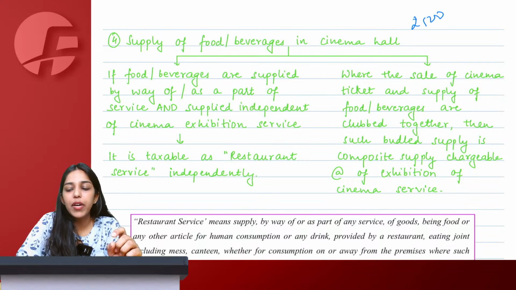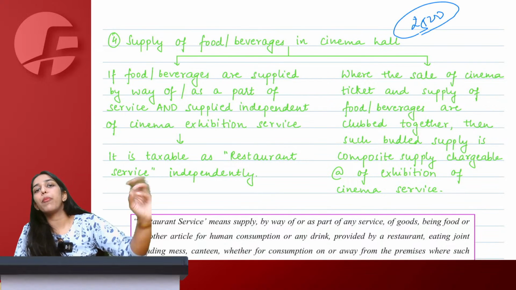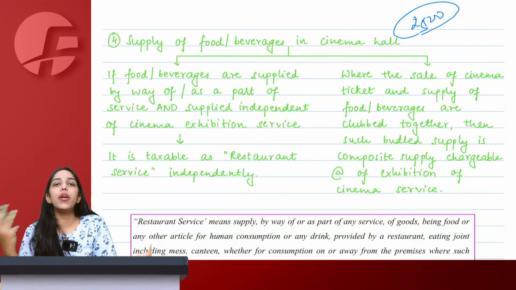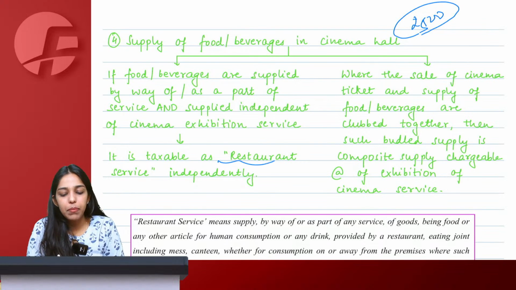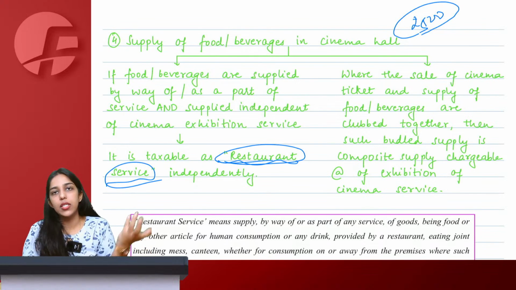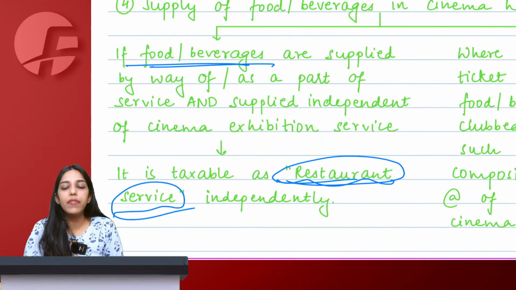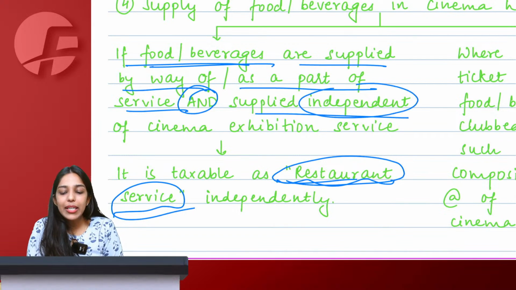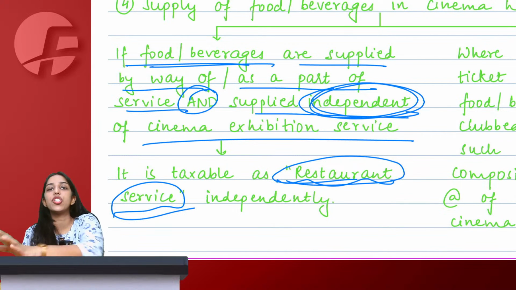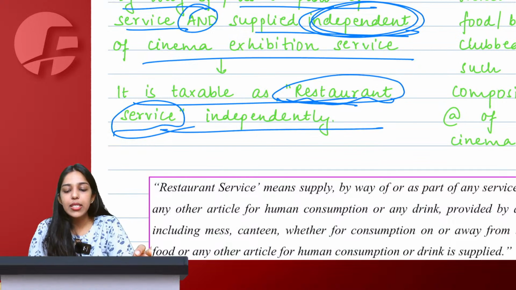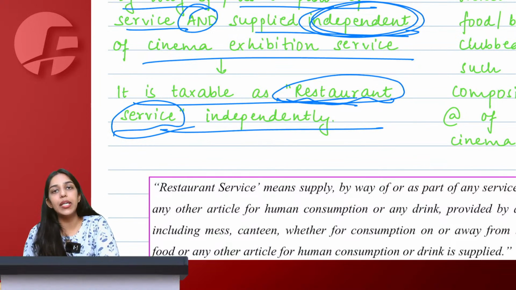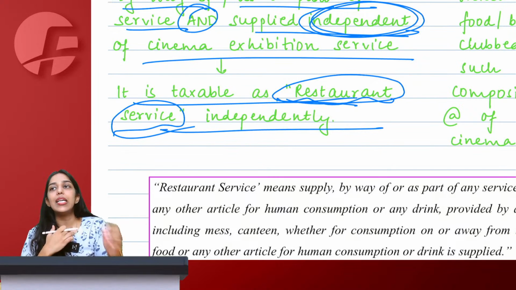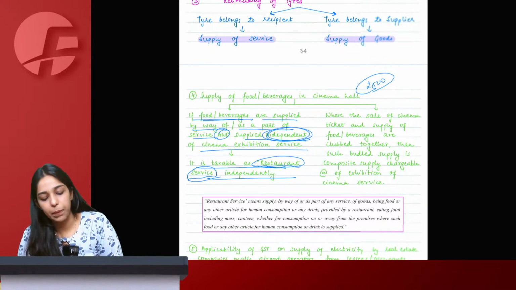On the other hand, let's say I purchase tickets separately, 3 tickets for 500 rupees. Now I go and purchase popcorn and Coke separately. Then the movie ticket will be taxable at the rate of movie ticket, and the popcorn and Coke will be taxable as if we have supplied restaurant services. Very normal. So if food or beverages are supplied independently of the movie exhibition, then we say it is taxable as restaurant service separately, and cinema exhibition service will be treated separately, taxable at its own rate of tax.